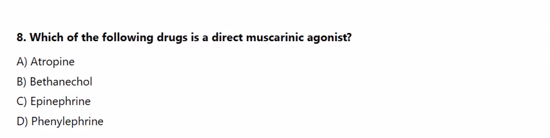8. Which of the following drugs is a direct muscarinic agonist? A. Atropine. B. Bethanechol. C. Epinephrine. D. Phenylephrine. Answer B.